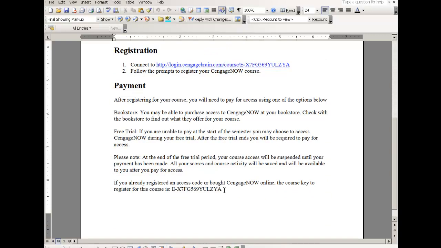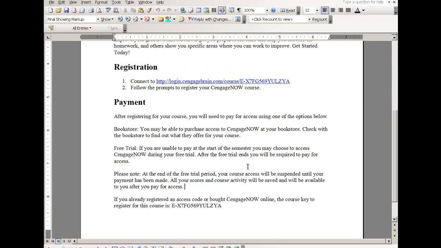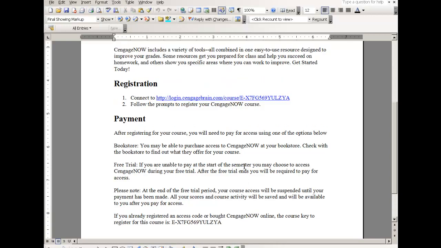This is the access code. This is the course key here, right? So this course key right here will be what they need in order to know to place you in the right class. Now remember, you have to have paid for Cengage Now access.